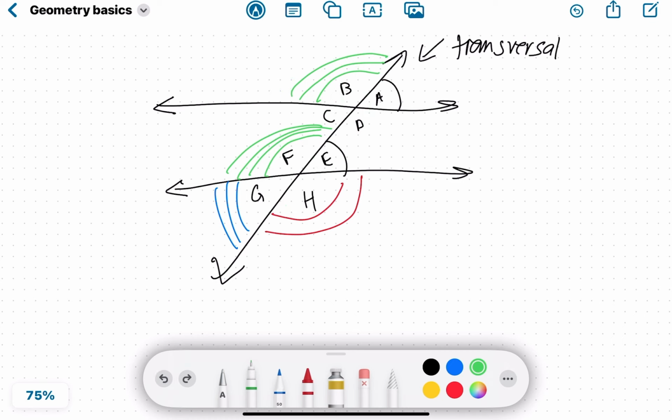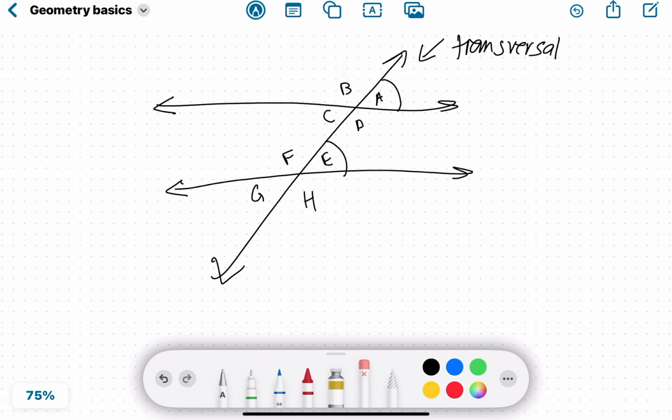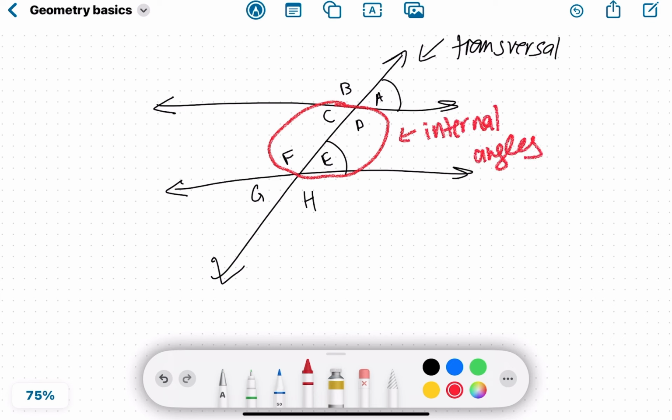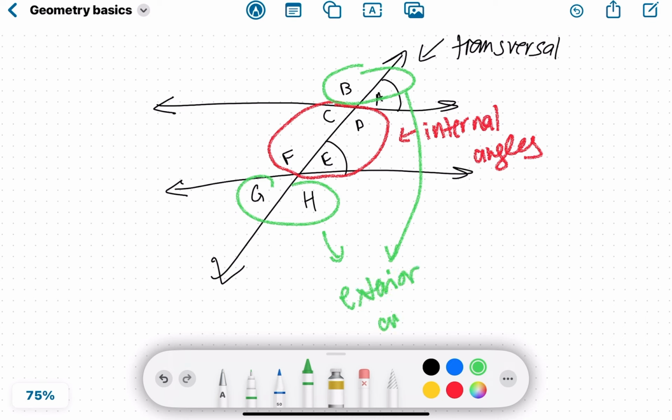Let me clean that up a little. Also, let me talk a little bit about interior and exterior angles. Angles inside the parallel lines, which would be these four right here, are interior angles. The ones on the outside, right here and right here, are exterior. I'm just going to say interior too, or internal. You might see that in a problem.